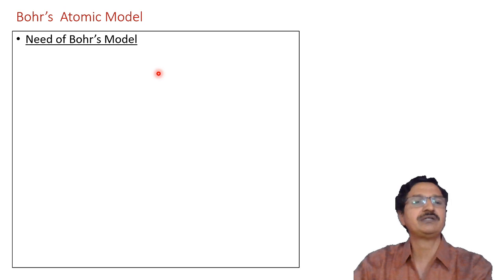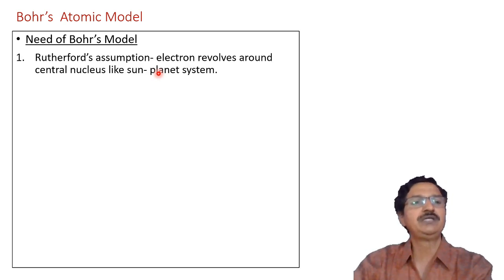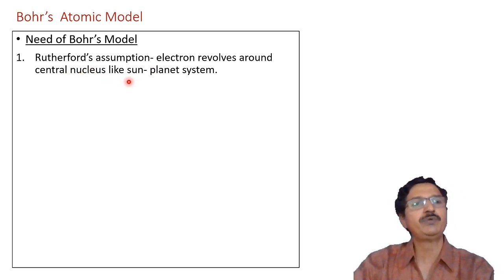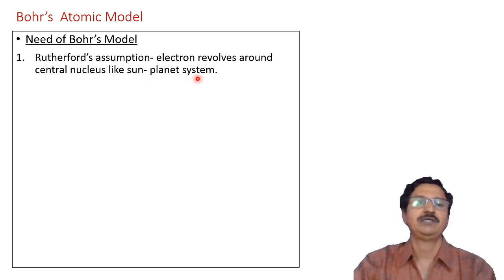Why did Bohr need to develop a new theory or a new structure of atom? There are certain points. The previous model was Rutherford's atomic model, which assumed that electrons revolve around the central nucleus like a sun-planet system. In the planetary system, different planets revolve around the sun in planetary orbits.